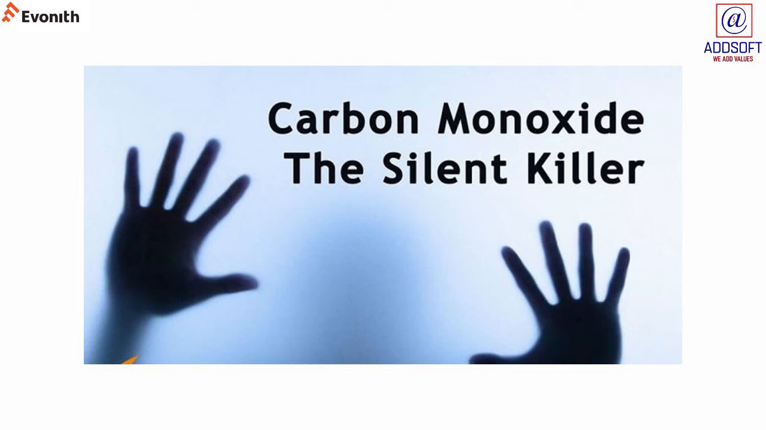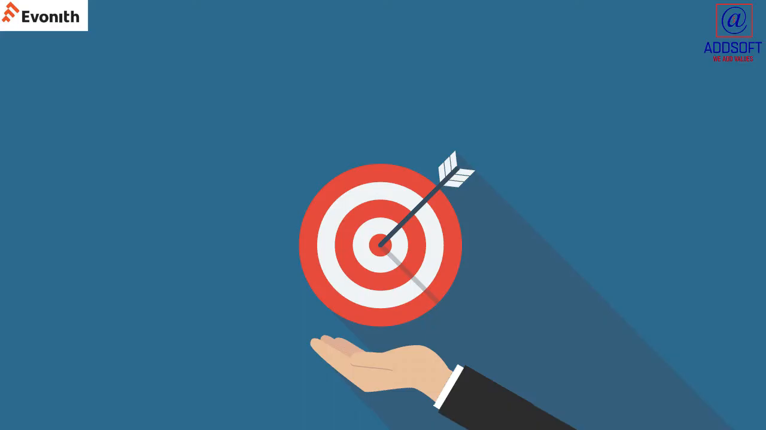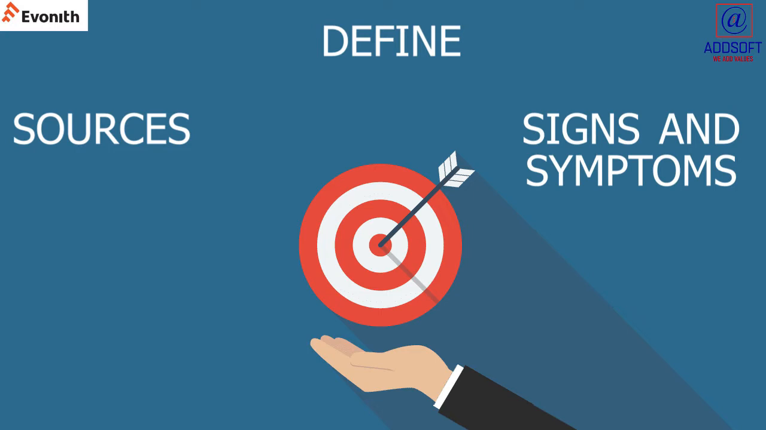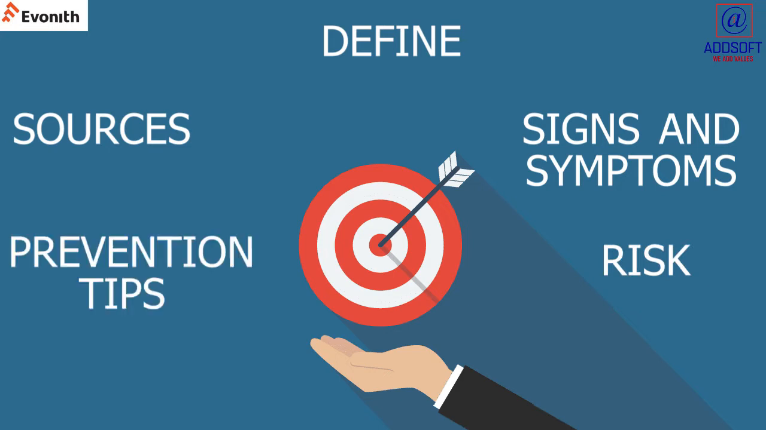Carbon monoxide, the invisible killer. Objectives: define carbon monoxide. Describe possible sources. Identify carbon monoxide poisoning signs and symptoms. Understand who is at risk for poisoning. Describe key prevention tips and available resources.